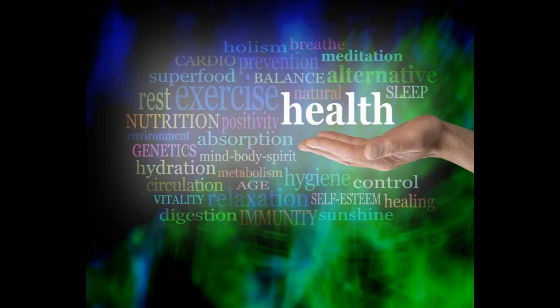Managing glucose spikes. To minimize these effects, it's important to manage blood sugar levels through diet. Eating a balanced diet with low glycemic index foods, reducing sugar intake, and consuming more fiber can help prevent glucose spikes. Regular exercise. Physical activity improves insulin sensitivity and helps regulate blood sugar levels.